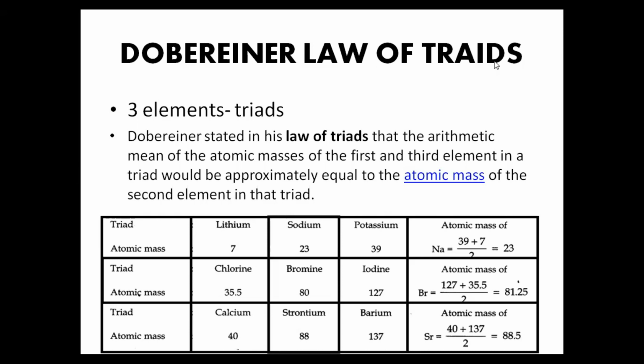If I add the atomic mass of lithium and potassium and divide it by 2, I'll get the atomic weight of sodium. And one more example, that is of chlorine, bromine and iodine. If I add the atomic mass of chlorine and iodine and divide it by 2, I'll get the approximate atomic weight of bromine. And this method is called Dobereiner's law of triads.